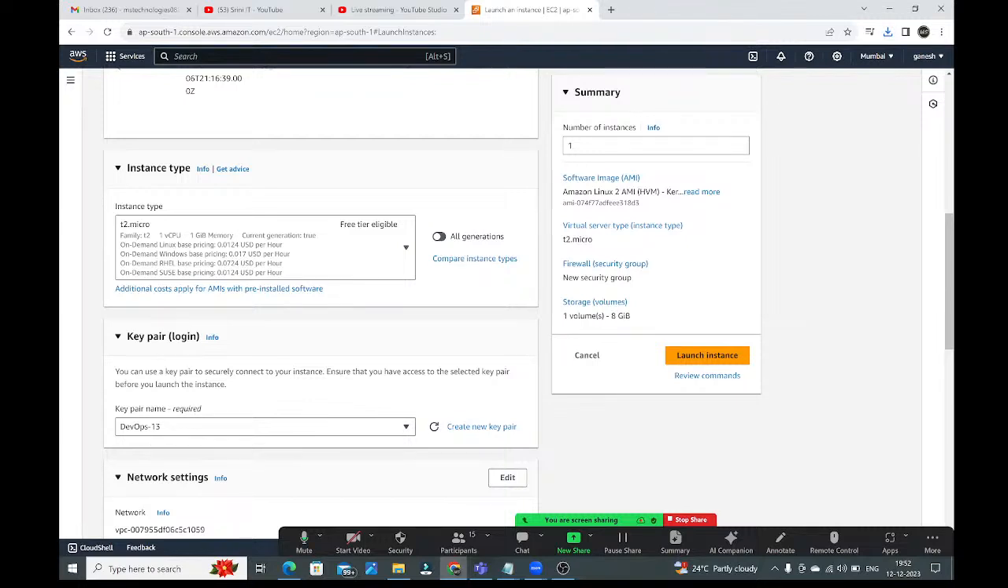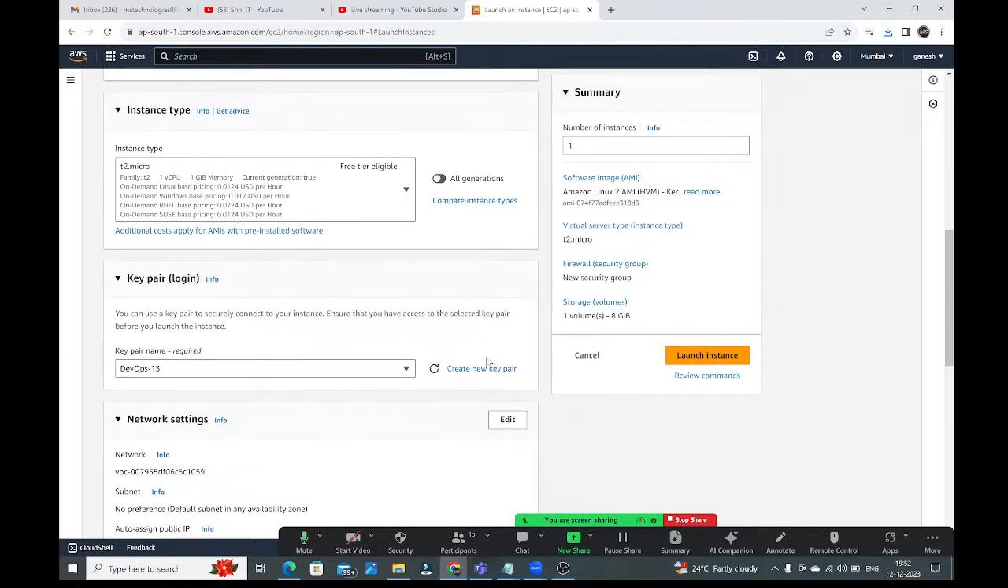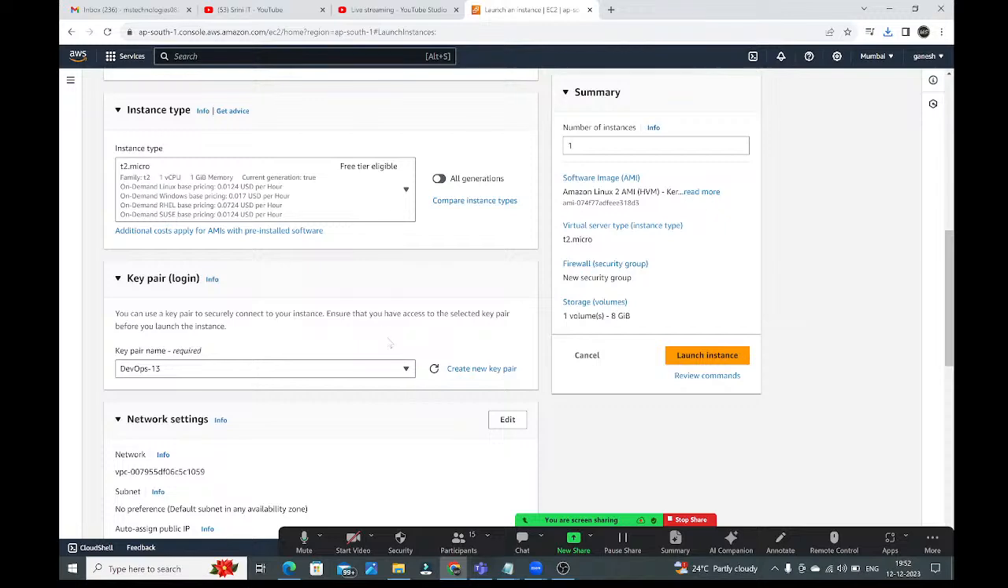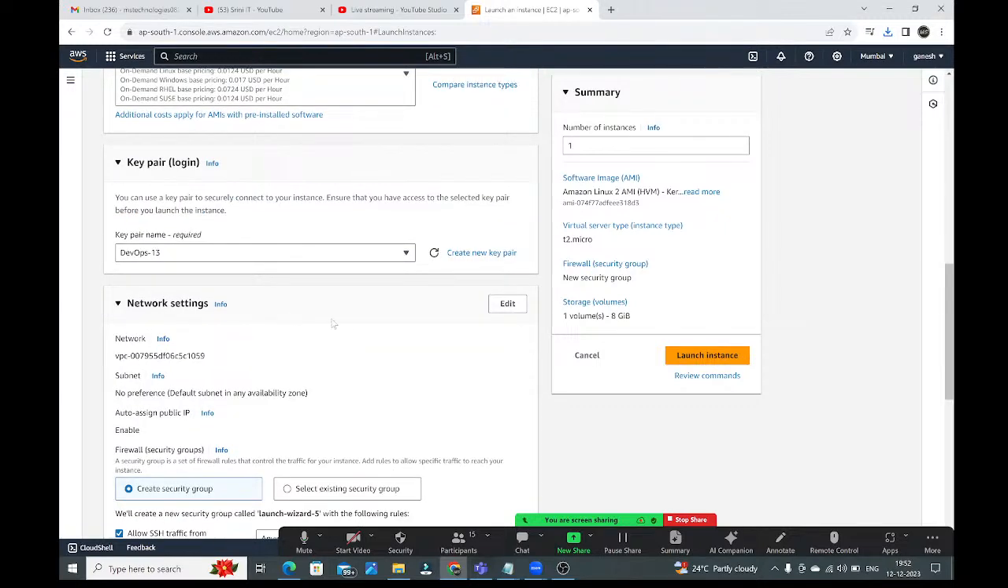From next time onwards, whenever you want to create another instance, don't create every time, not required. If you click on this drop down, in this drop down, that key will show. Whatever the keys are available in your system, all the keys it will show like this. You can select, guys. Okay, fine. So after that, go down. Here network settings is there.